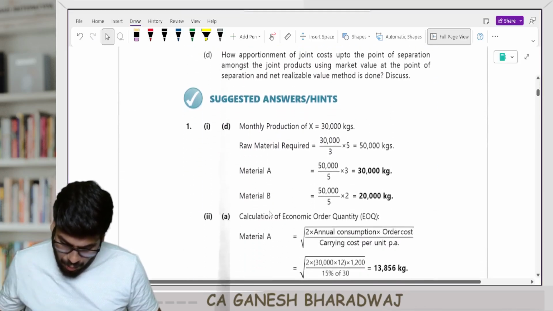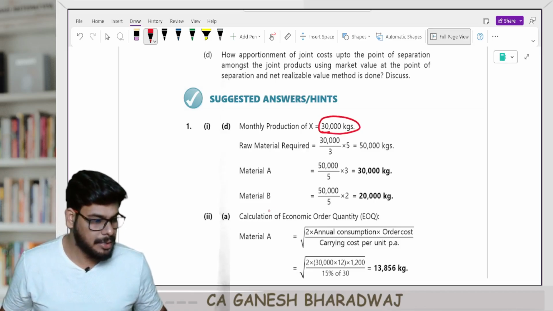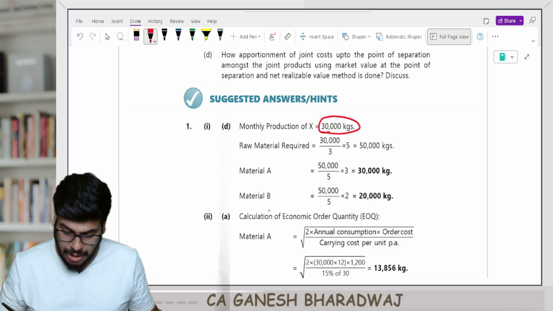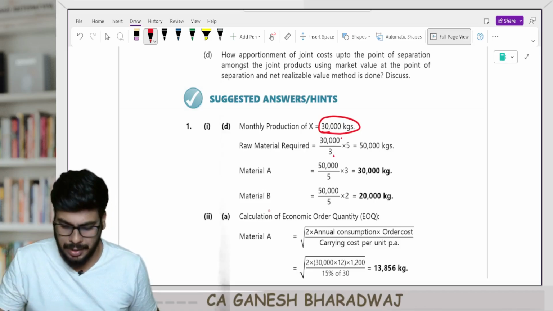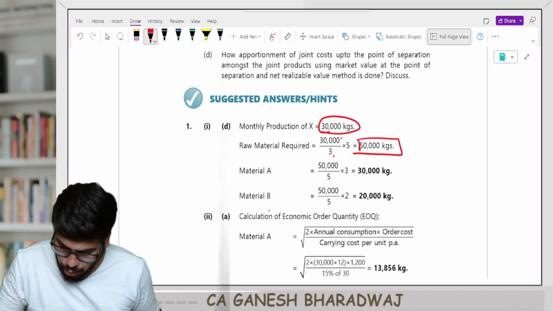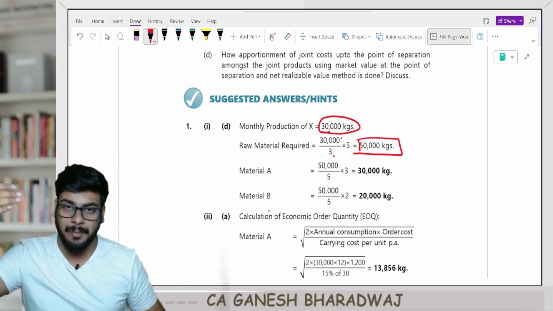Look at this. So now the monthly production of X is going to be 30,000. Correct, guys? So the total raw material required is 30,000 divided by 3 into 5. I need a total of 50,000 kgs of raw material. Yes, A and B put together.